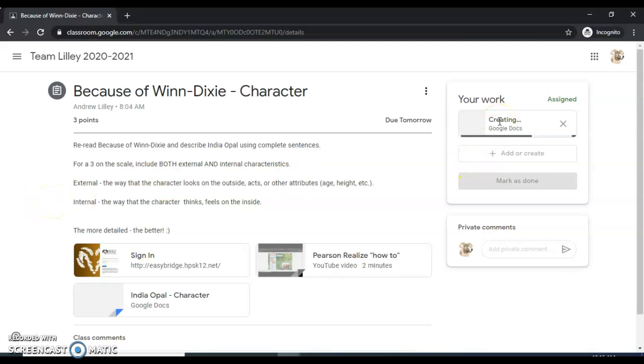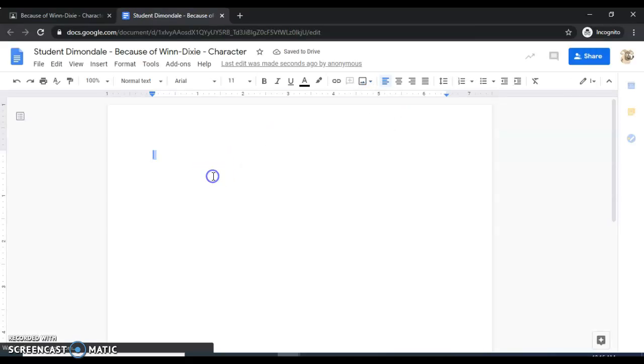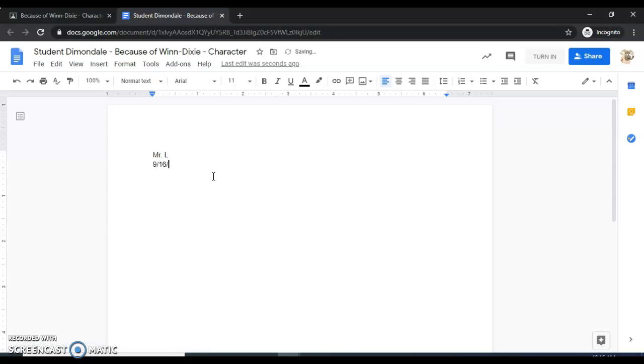Once that loads, you would click on it, type your paper, whatever the date is. India Opal is a girl and she looks blank. And you're going to tell me all the things you need to list when you're speaking about character. So the way that they look, the way that they think, the way that they feel, and the way that they act. And if you notice up here it says turn in, that's what you do when you're done.